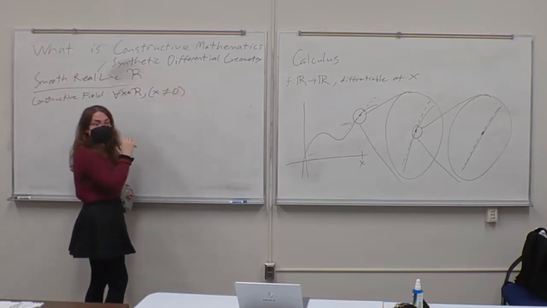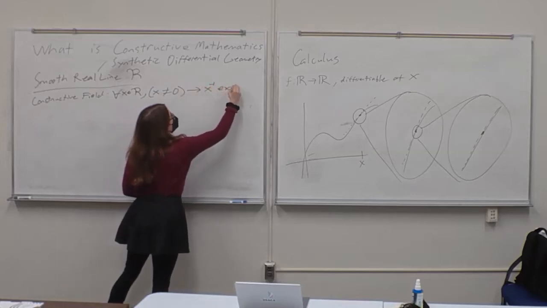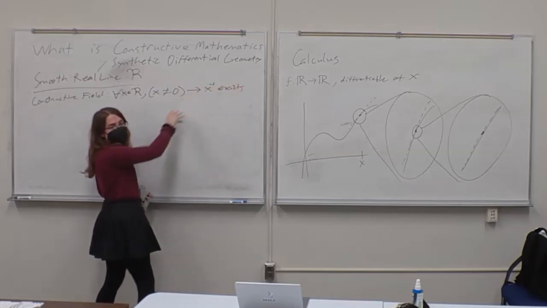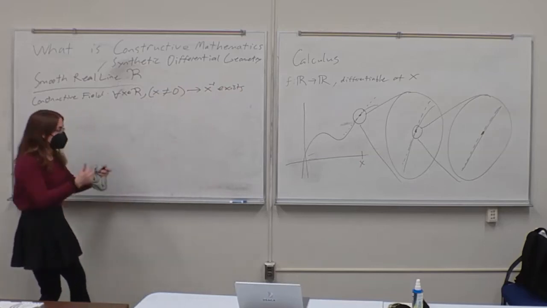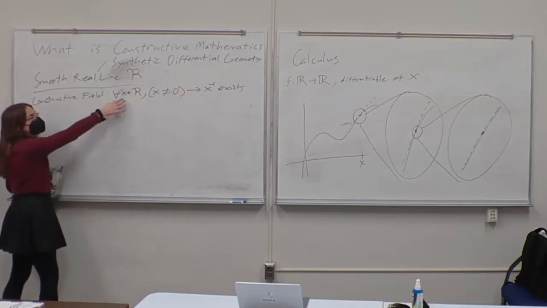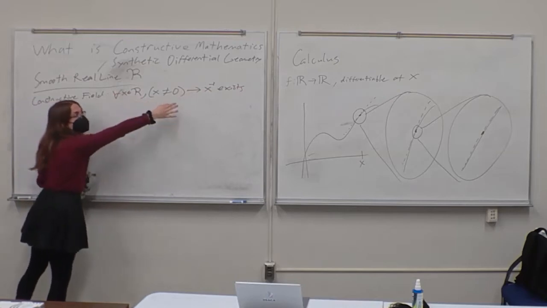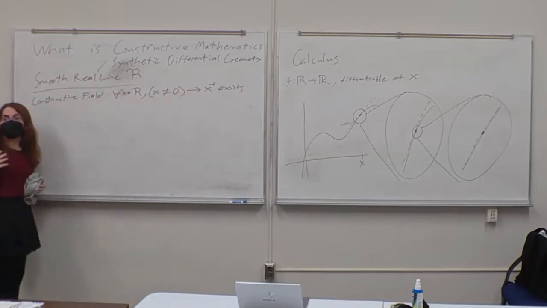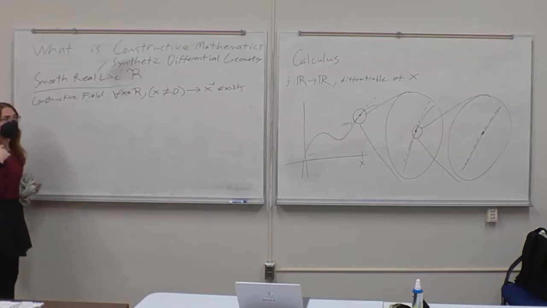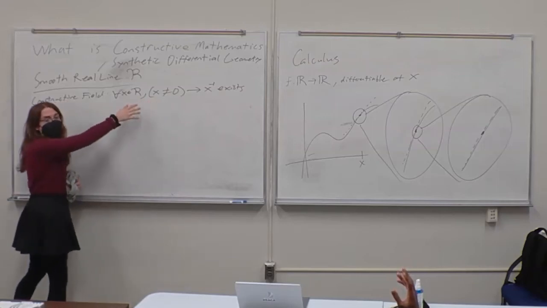if x is not equal to 0, then x has an inverse. I'm just writing this as shorthand for x has a multiplicative inverse. It has all the properties you'd expect of a multiplicative inverse. So in constructive mathematics, the notion of a field is such that the divisibility rule says that if x is not equal to 0, then we have an inverse. That's just how we formalize it. In normal classical fields, we don't actually even think about this. It's just one of the definitions. If it's not 0, then its multiplicative inverse exists. But I'll get to why we're formalizing it like this.